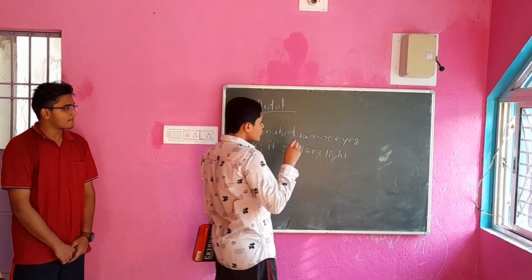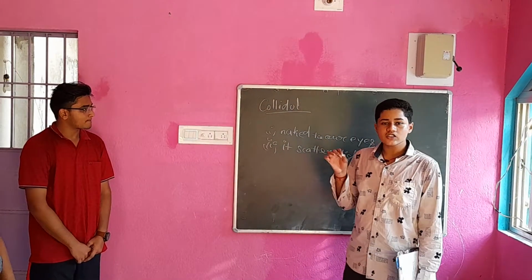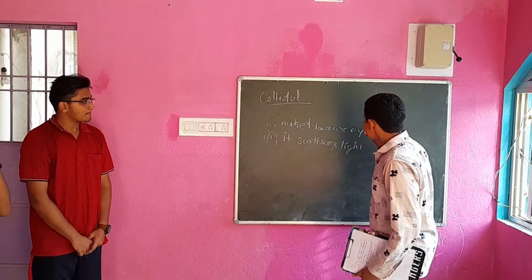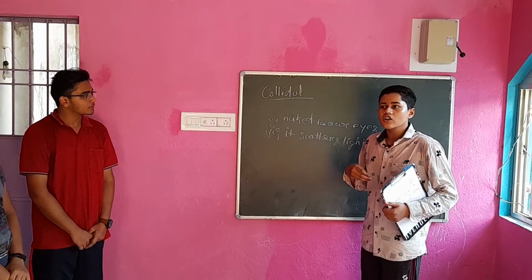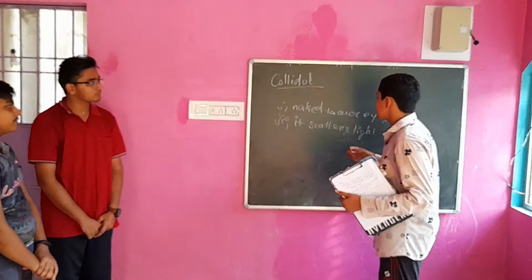It is smaller than the suspension particles present in the water, and because of that, it seems like a homogeneous mixture, but it is not actually homogeneous. It is actually a heterogeneous mixture.